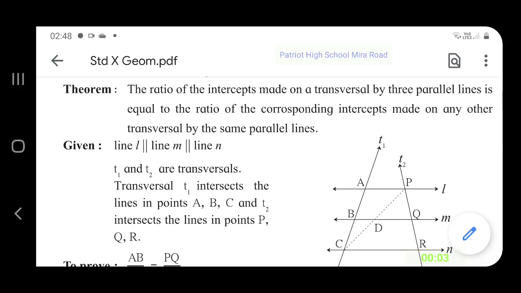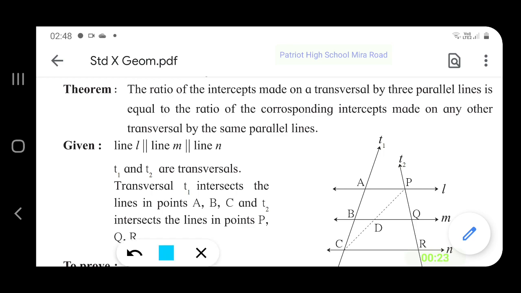Theorem: the ratio of the intercepts made on a transversal by three parallel lines is equal to the ratio of the corresponding intercepts made on any other transversal by the same parallel lines.